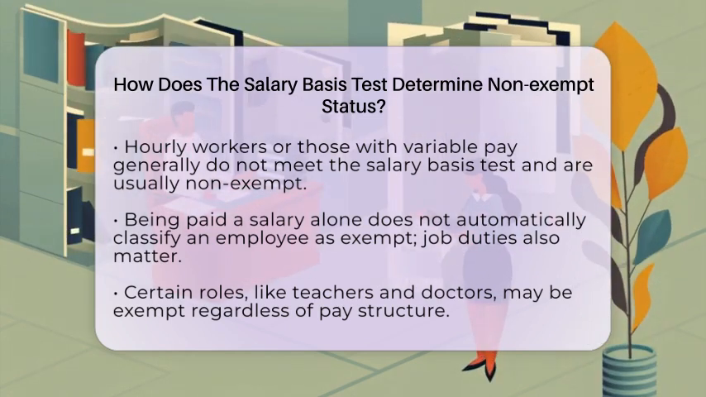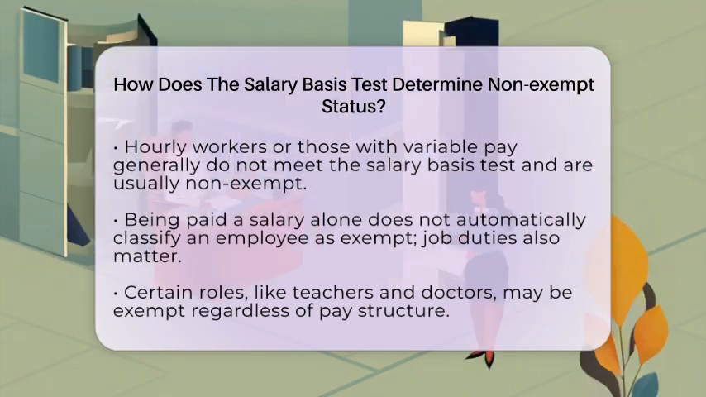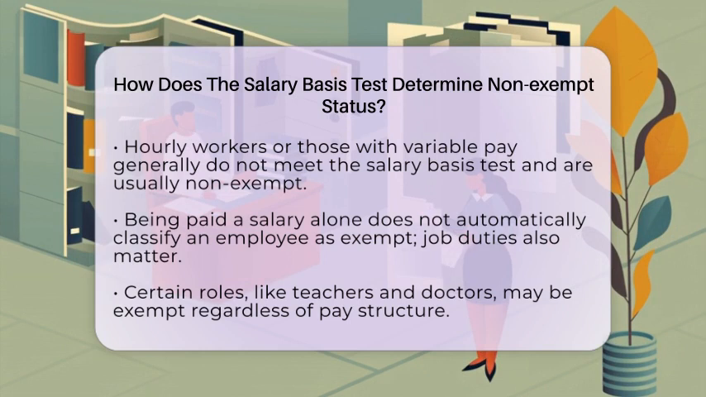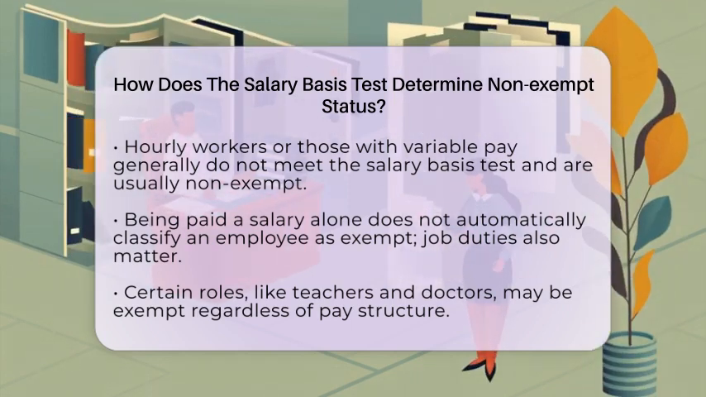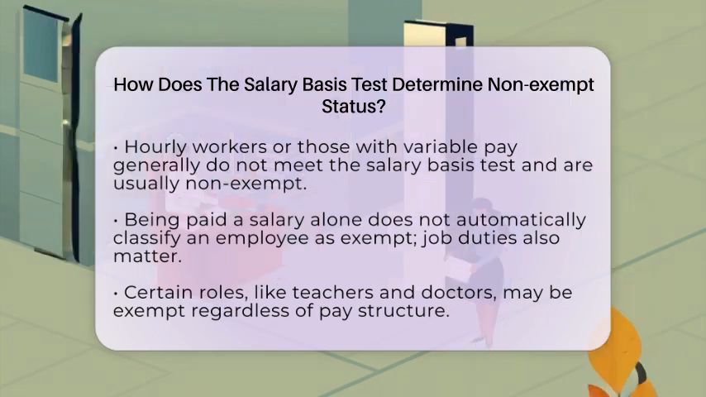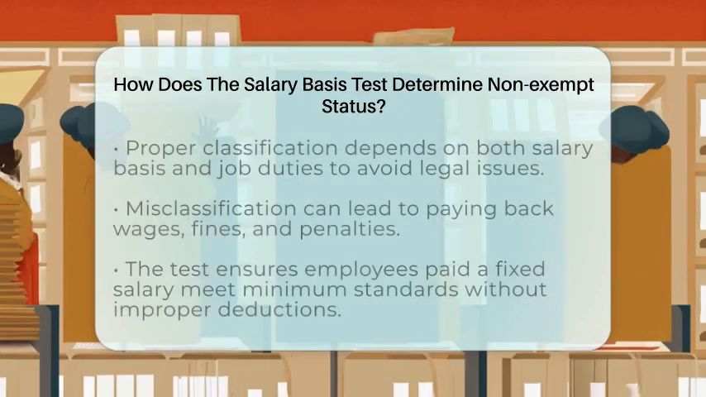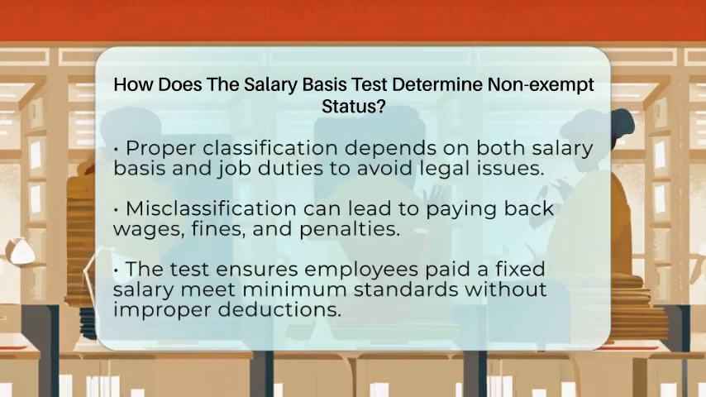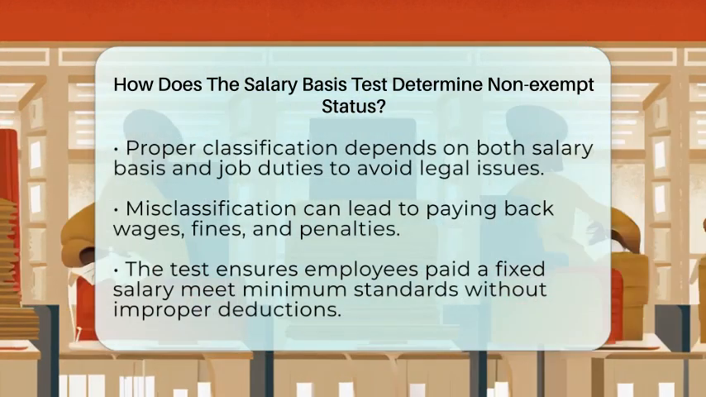If an employee is paid hourly or their pay varies based on hours worked, they usually do not meet the salary basis test. These workers are generally classified as non-exempt and are entitled to overtime pay. It is important to remember that being paid a salary does not automatically mean an employee is exempt. They must also meet other criteria, like job duties.